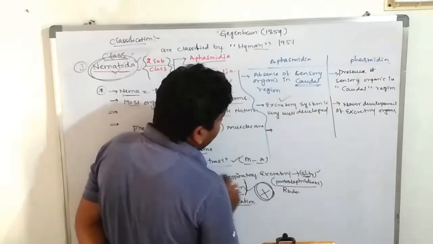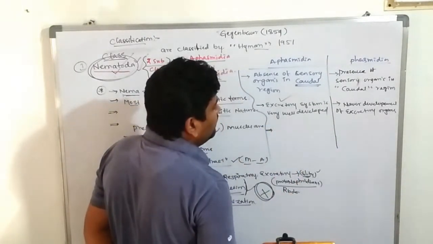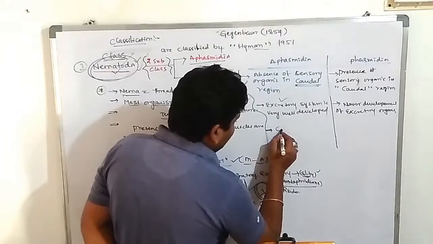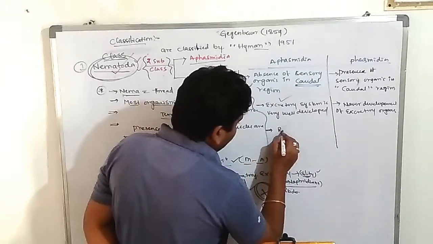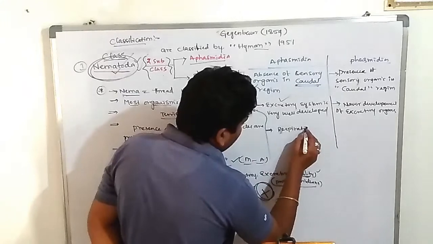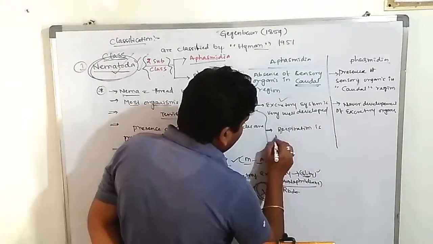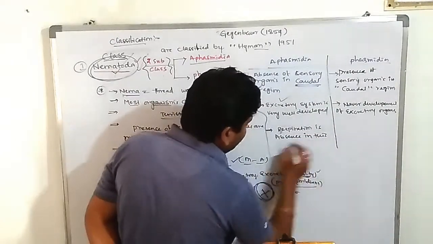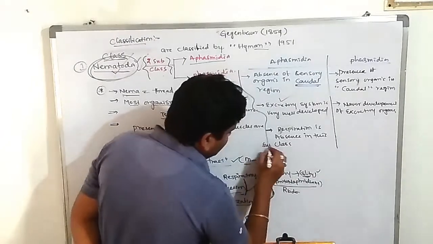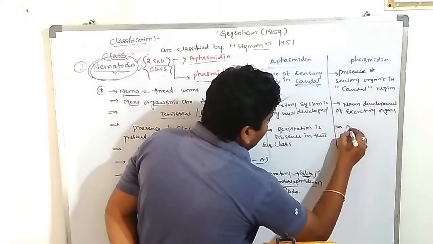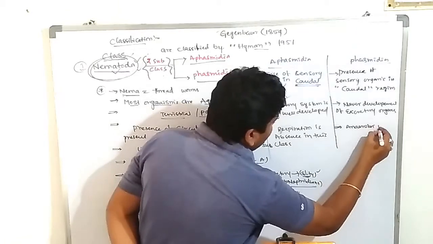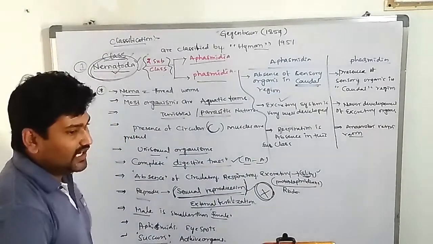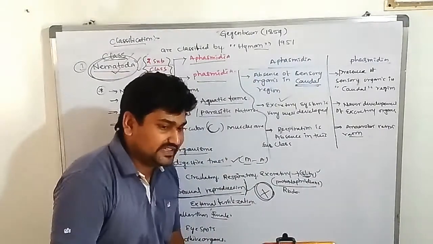Okay. So next one, the circulation. What is that? Respiration is absent in this phylum, absent in this class, in this subclass. Respiration is through anaerobic respiration. Anaerobic respiration occurs in this subclass. So what is the difference between the phasmids and aphasmids?